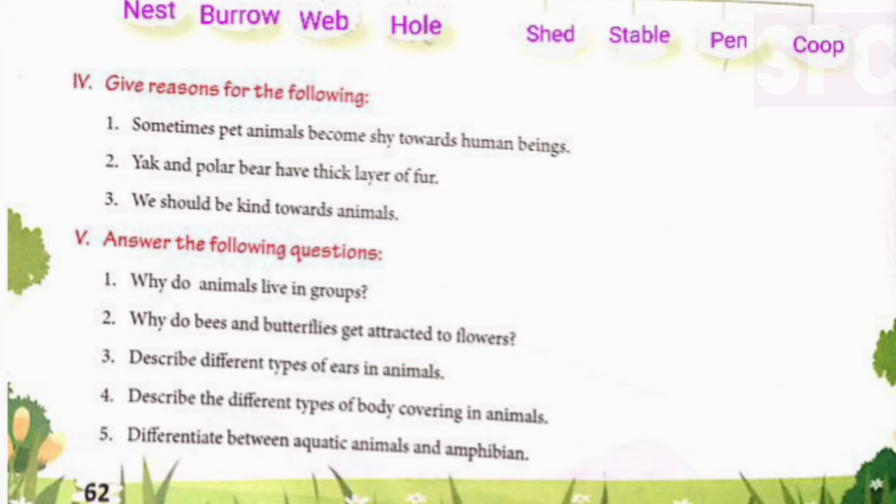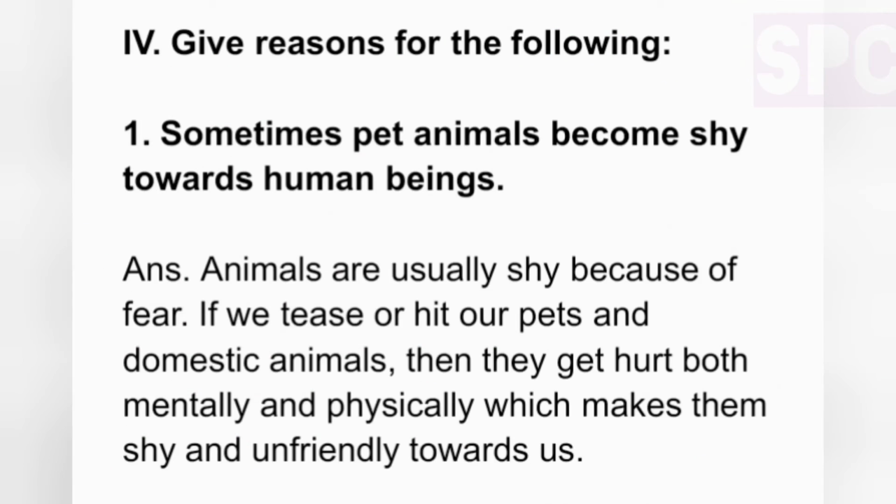Give reasons for the following. Part 1. Sometimes pet animals become shy towards human beings. Answer. Animals are usually shy because of fear. If we tease or hit our pets and domestic animals, then they get hurt both mentally and physically, which makes them shy and unfriendly towards us.